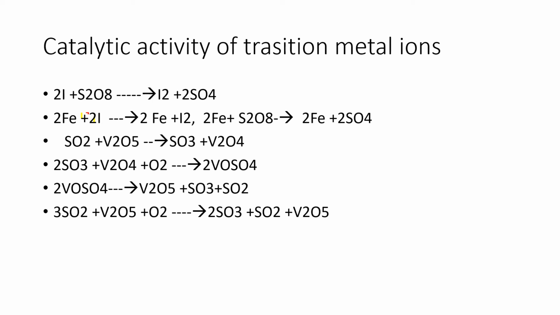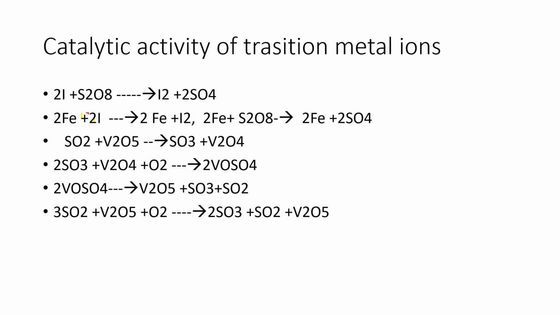For example, iron(III) ion catalyzes the reaction between iodide and persulfate ion. You can see the equation. Two iodide ions combine with persulfate ion in the presence of Fe3+, the ferric ion, giving iodine plus sulfate ion. This can be explained based on the catalytic reaction or change in oxidation number. Here, ferric ion is acting as a catalyst.